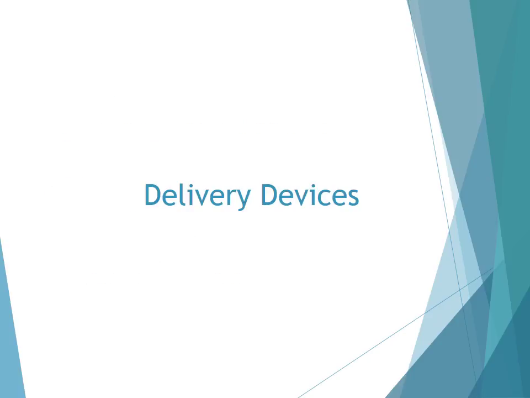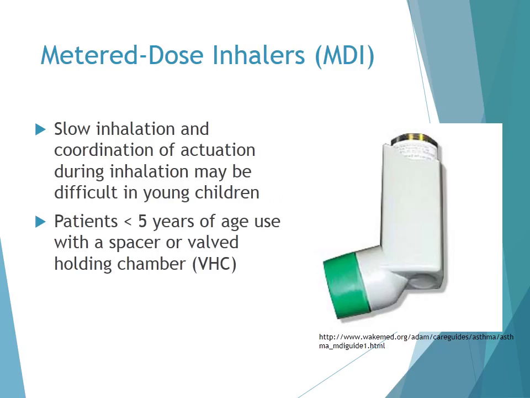Now we'll discuss delivery devices. It's important to discuss delivery devices in pediatric patients because a lot of these patients will not be able to use the inhalers properly without assistance. So the first one we'll discuss are the metered dose inhalers, which are the most common inhalers. These require a slow inhalation and coordination of actuation during inhalation, and this may be difficult in young children. Patients who are less than 5 years of age should really use these metered dose inhalers with a spacer or a valved holding chamber to ensure they receive the appropriate dose of the medication.